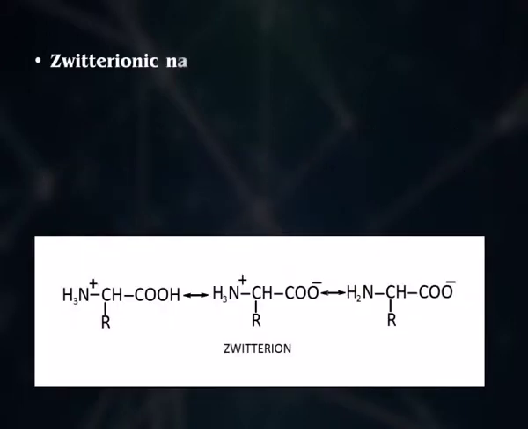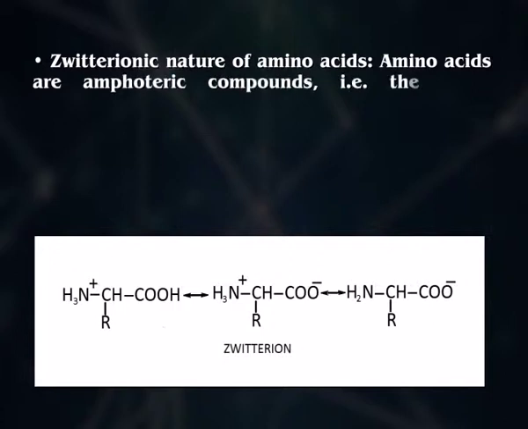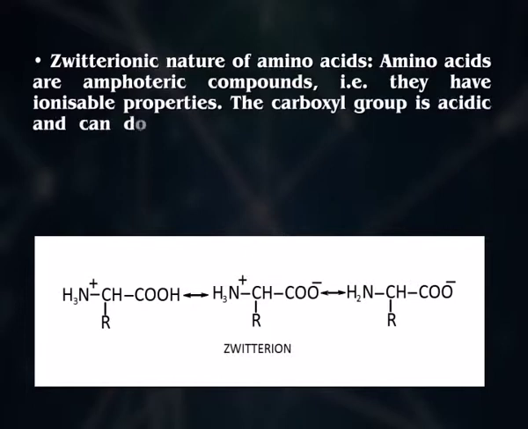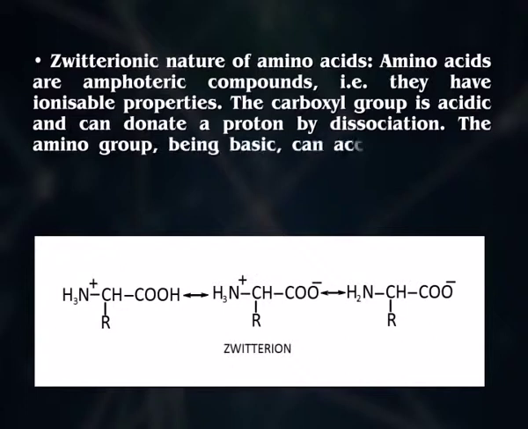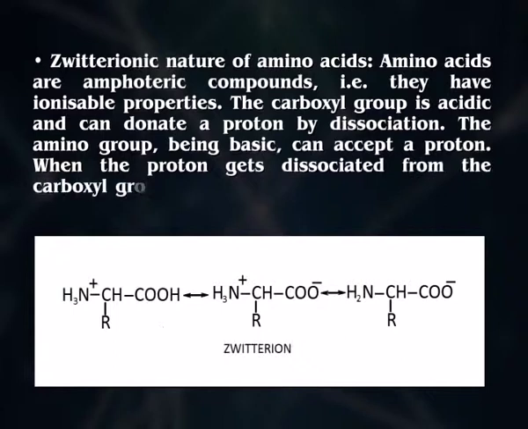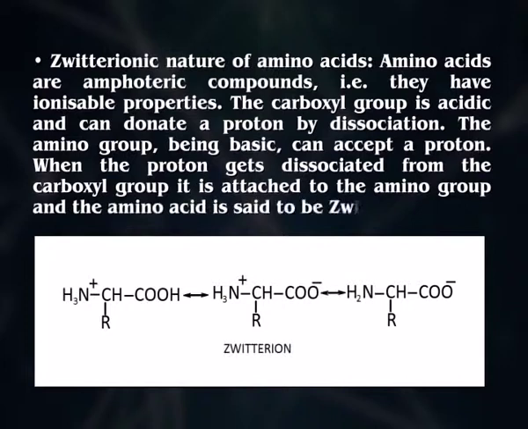And fourthly, they show zwitterionic nature. That is, amino acids are amphoteric compounds. That is, they have ionizable properties. The carboxyl group is acidic and can donate a proton by dissociation. The amino group, being basic, can accept a proton. When the proton gets dissociated from the carboxyl group, it is attached to the amino group and the amino acid is said to be a zwitterion.